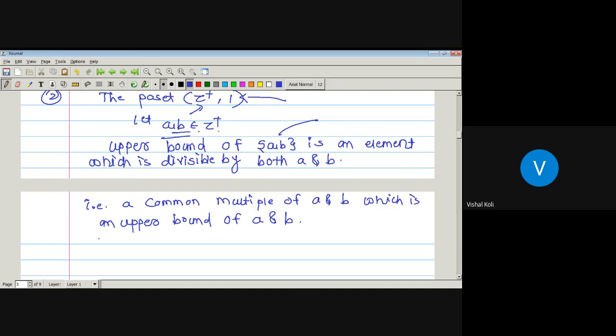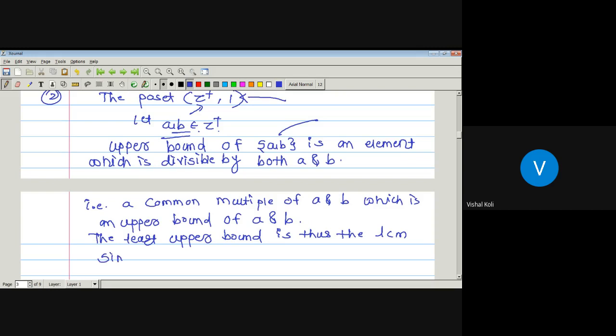So the least upper bound is thus the least common multiple.